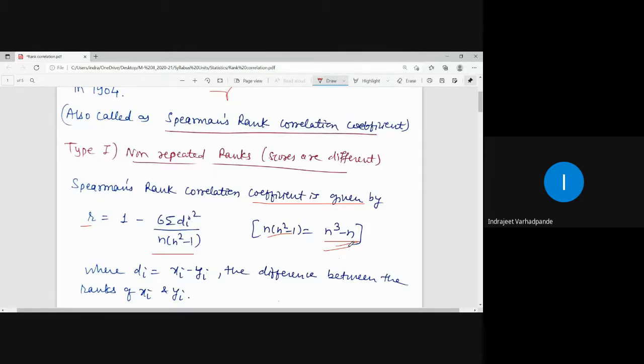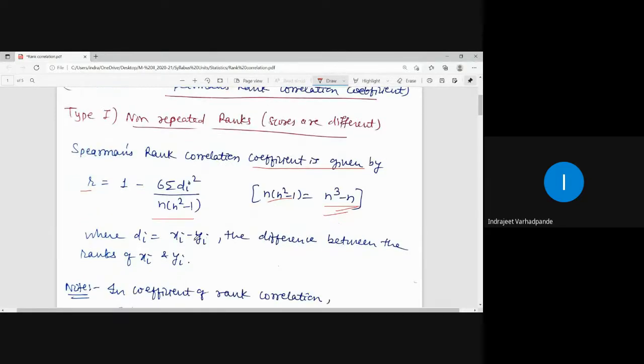Now what is n? N is the number of observations. What is di square? Summation di square will be obtained by taking the summation of the column di square. How to obtain di? Di is nothing but xi minus yi, the difference between the ranks of xi and yi. Apart from the given data which is provided to us in the form of x as well as y, I will be making two different columns. One column will be rank of x denoted by xi, the other column will be rank of y denoted by yi.